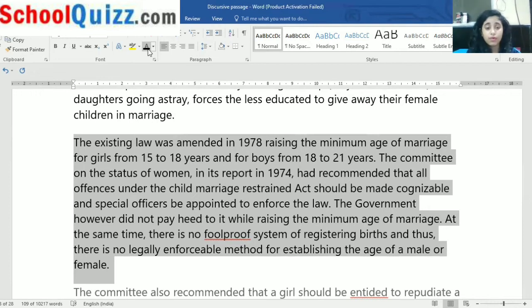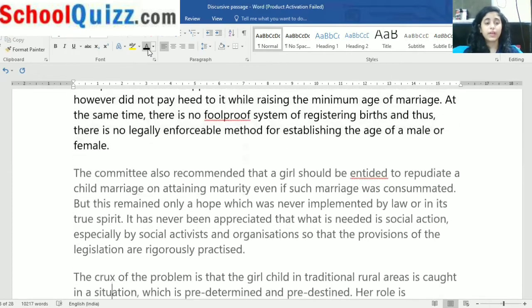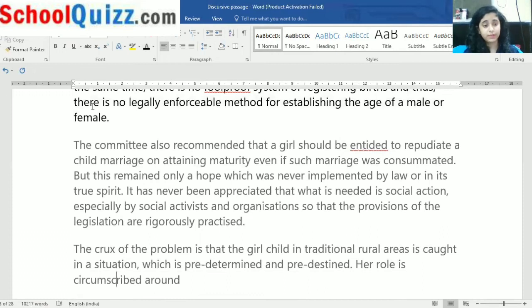The Committee on the Status of Women in its 1974 report had recommended that all offences under the Child Marriage Restraint Act should be made cognizable and special officers appointed to enforce the law. Government, however, did not agree to raise the minimum age of marriage. At the same time, there is no foolproof system of registering births, and thus there is no legally enforceable method for establishing the age of a male or a female. I hope you are getting this. This is also in the question.